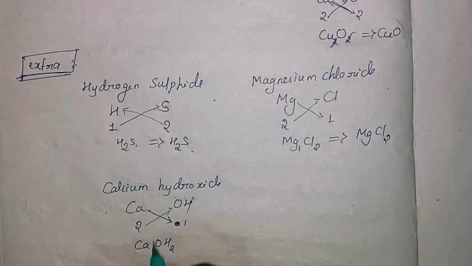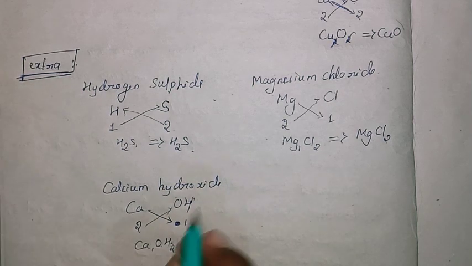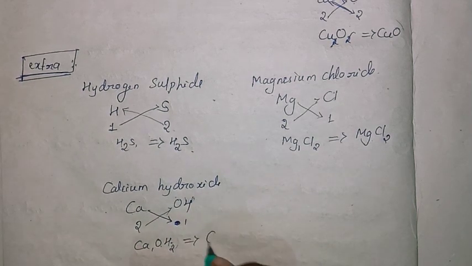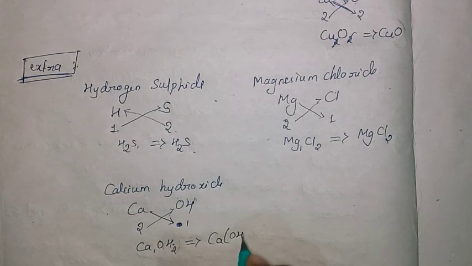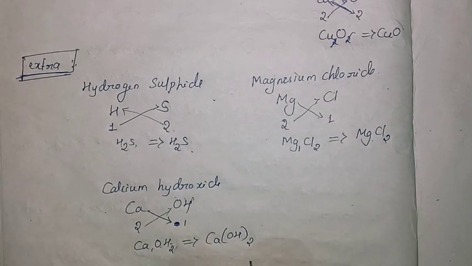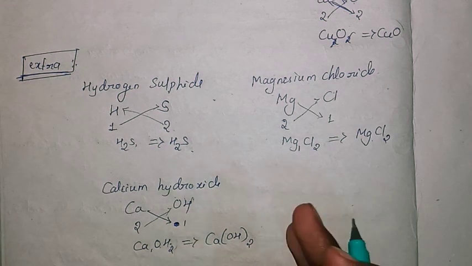That means this OH is related to both the terms, oxygen also, hydrogen also, because it is a hydroxide. That time you have to write calcium, then OH in brackets, twice. So this is calcium hydroxide. Just practice these things. I just recalled for you how to write the chemical formula.